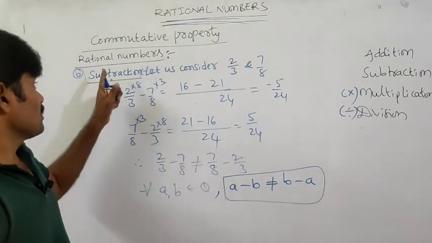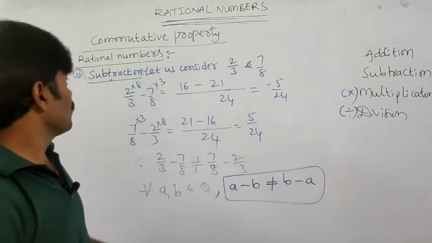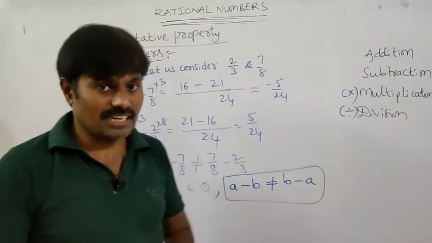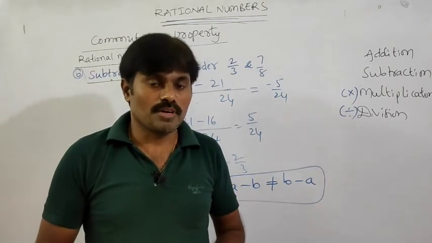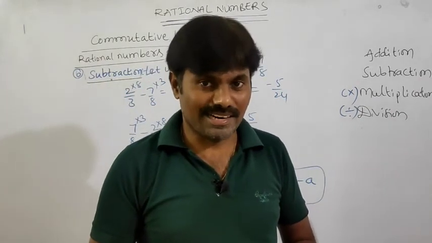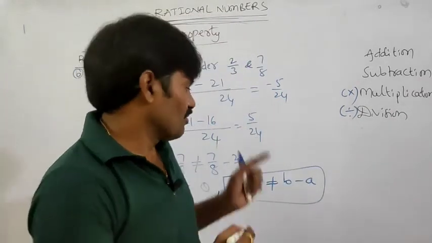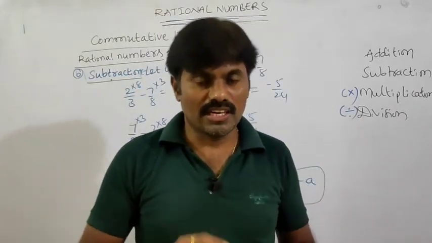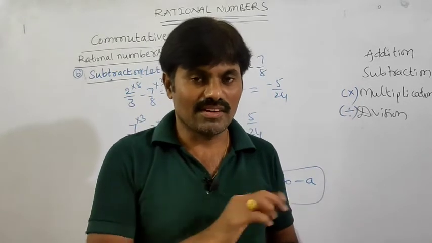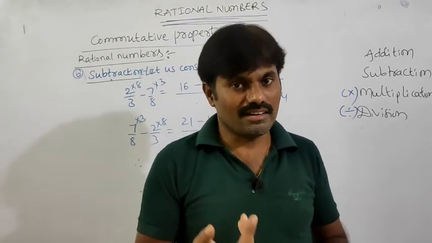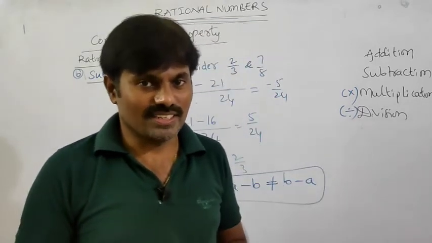Rational numbers do not hold the commutative property under subtraction. So the commutative property does not hold good under subtraction for rational numbers. Okay. So if you want to check, take one more pair of rational numbers and check whether the difference is the same or not by changing their order. Okay. Then we can conclude it.